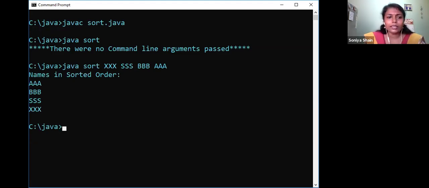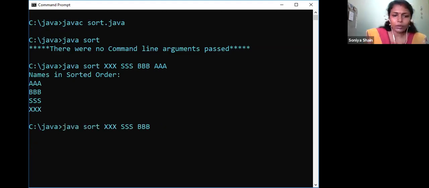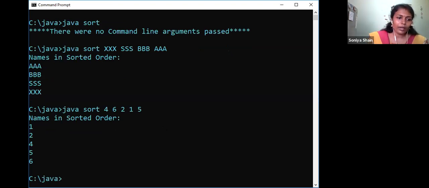So let us see whether the same program works for numbers also. So I am going to give the numbers here. First I am giving 4, 6, 2, 1, 5. The output is 1, 2, 4, 5, 6. So now you can see this is okay for those numbers.